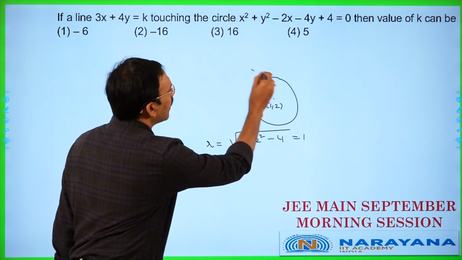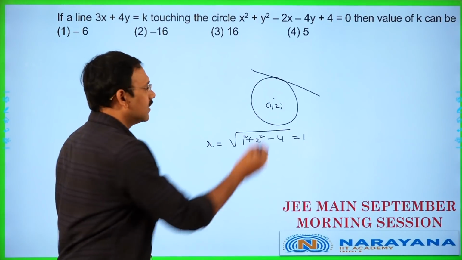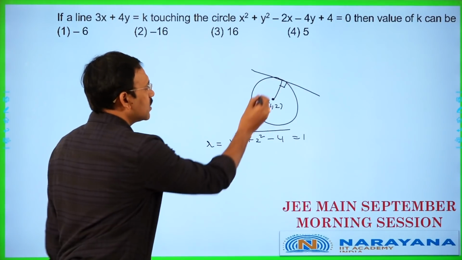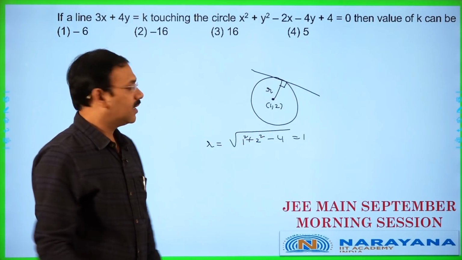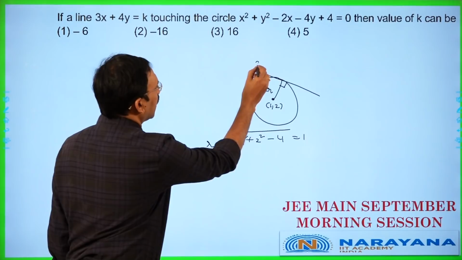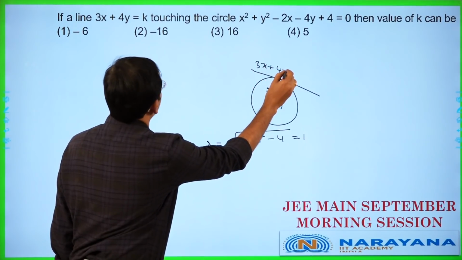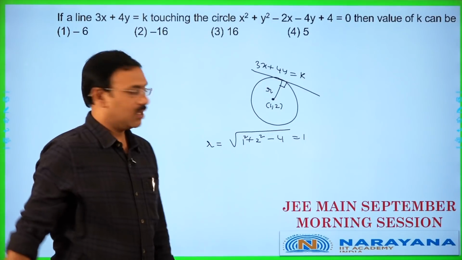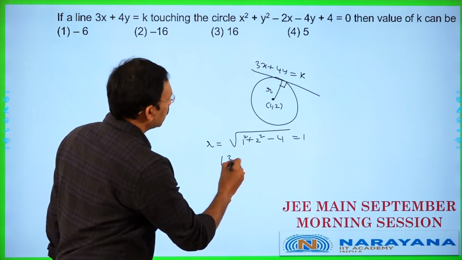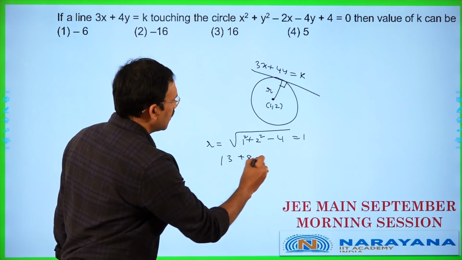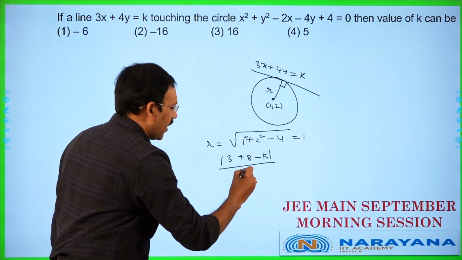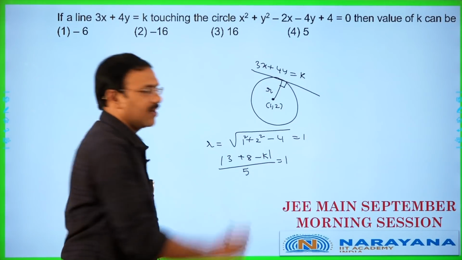Now, if any line touches a circle, the condition is that the perpendicular distance from the center onto the line is equal to the radius. If you apply the perpendicular distance from (1, 2) onto the line 3x plus 4y is equal to k, you get 3 plus 8 minus k by root of 3 square plus 4 square, which is 5, equal to radius 1.